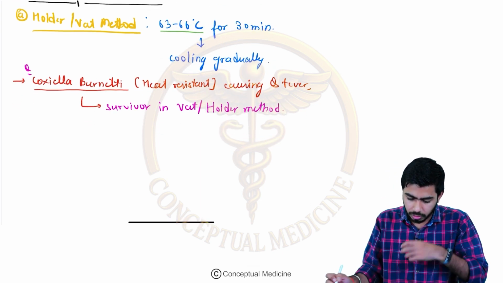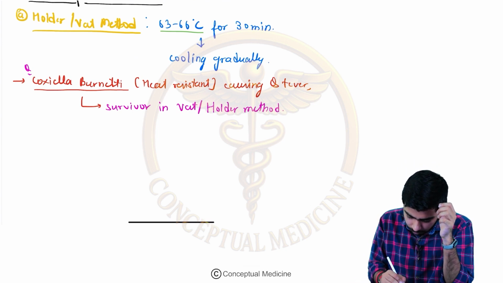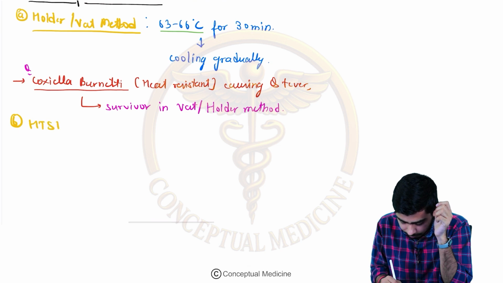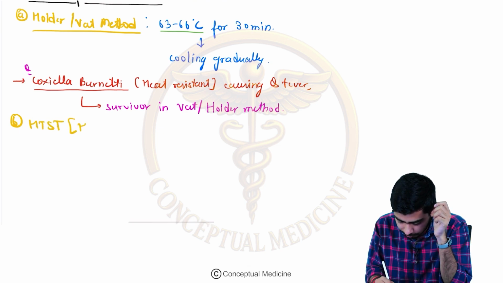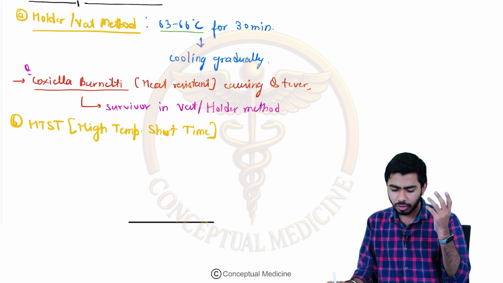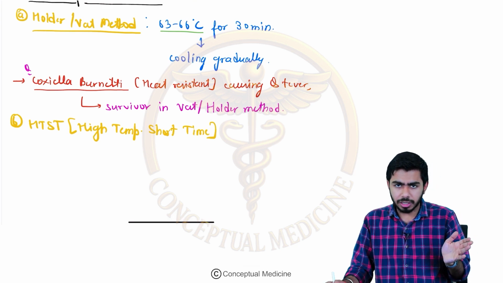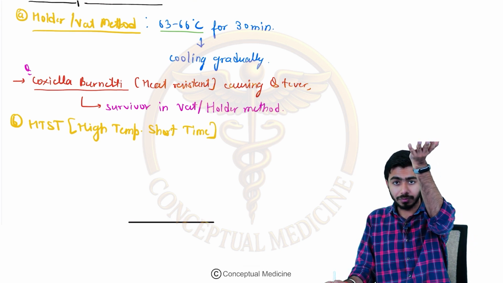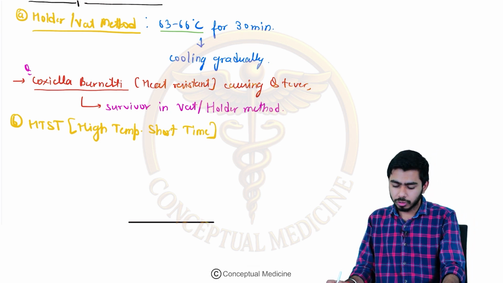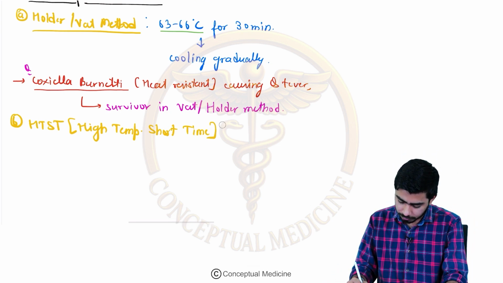Okay, guys. Now, one more method we shall talk about is the HTST method. HTST is high temperature short time. High temperature but short time. Why are we doing all these techniques? Because we are talking about the methods of pasteurization. We do pasteurization for disinfection purposes. So we'll be increasing the temperature for 15 seconds, and then rapidly bringing it down.